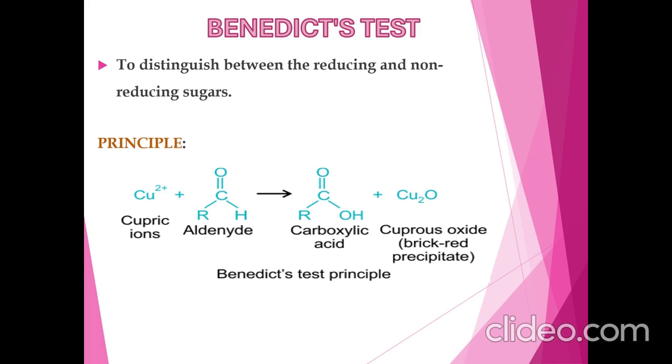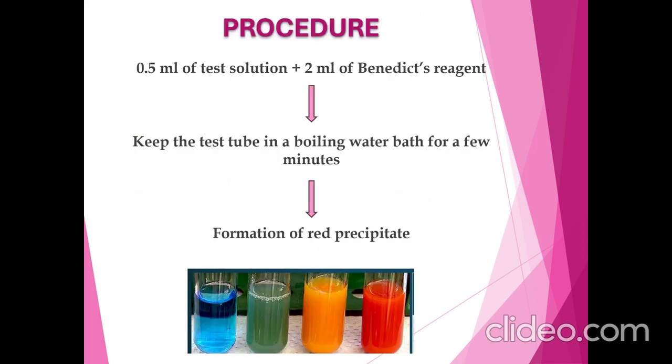The cuprous ions then precipitate as insoluble cuprous oxide, which has a distinctive color change depending on the concentration of reducing sugar. Procedure: 0.5 ml of test solution is mixed with 2 ml of Benedict's reagent and the test tubes are kept in a boiling water bath for a few minutes. Formation of red precipitate is obtained.